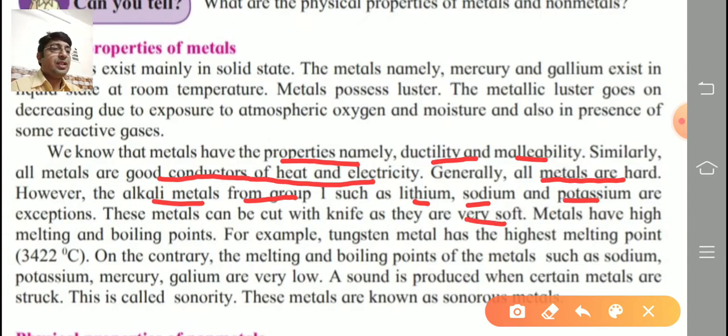We know that metals have a high melting and boiling point. This is also one of the important properties of metals. Example, tungsten metal has the highest melting point, that is 3422 degrees Celsius. On the contrary, the melting and boiling points of the metals such as sodium, potassium, mercury, gallium are very low.